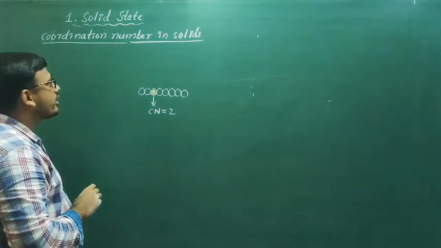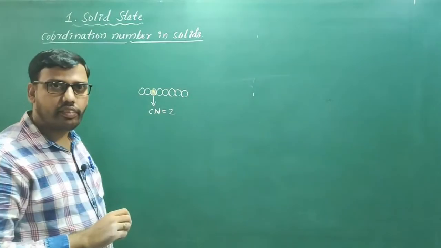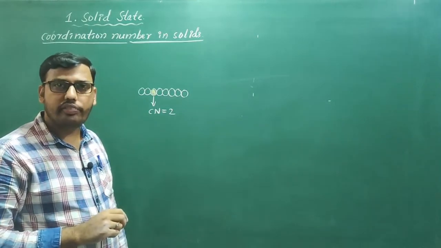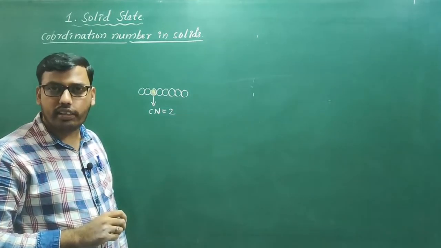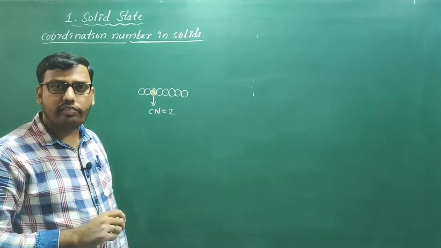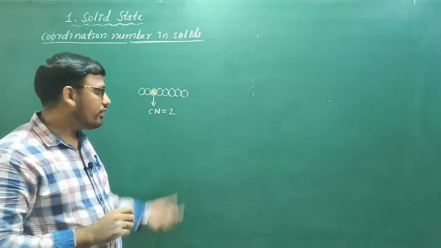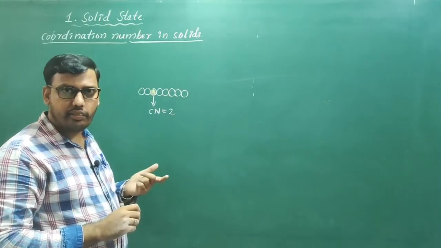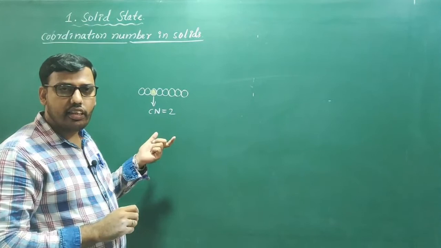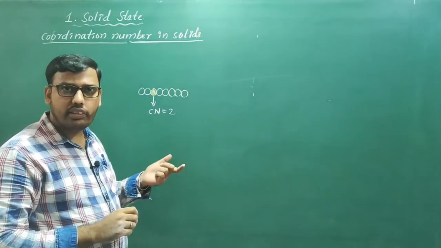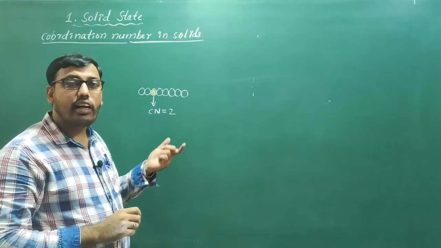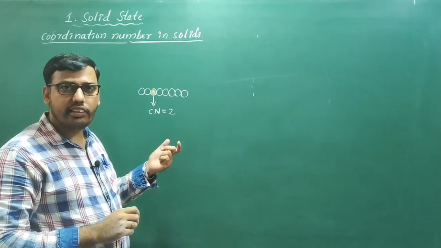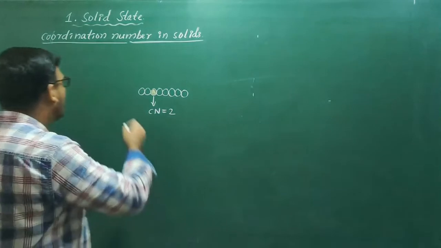So now, what is coordination number? Coordination number is the number of nearest neighboring particles to a given particle in a crystal. So in a crystal lattice, the number of atoms or particles attached to a given particle is its coordination number.